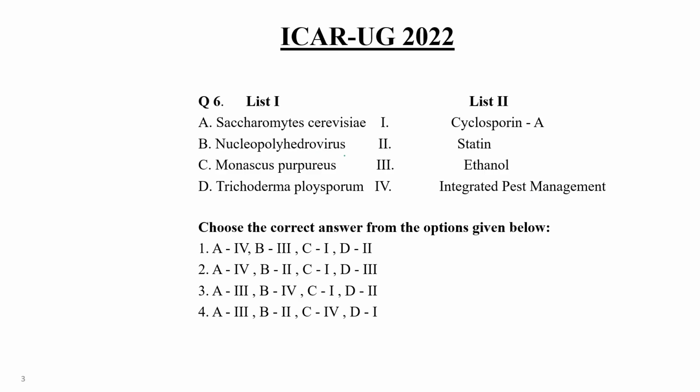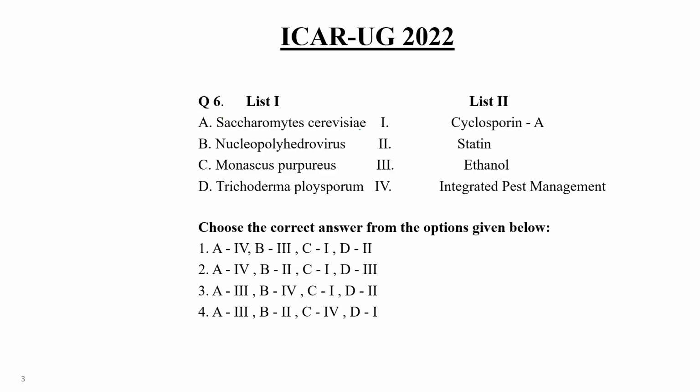Similarly, this virus, similarly for Monascus purpureus and Trichoderma polysporum. Okay, now let's discuss the answer.